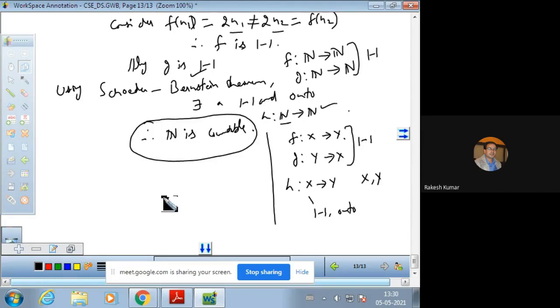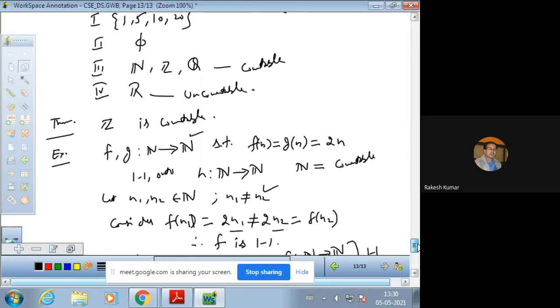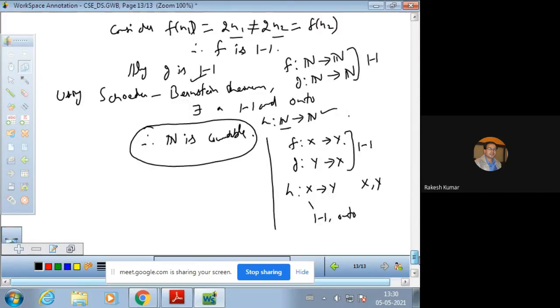This is the theorem statement. So by this theorem, the set of natural numbers comes out to be a countable set. And how does the set of rational numbers come out to be countable?